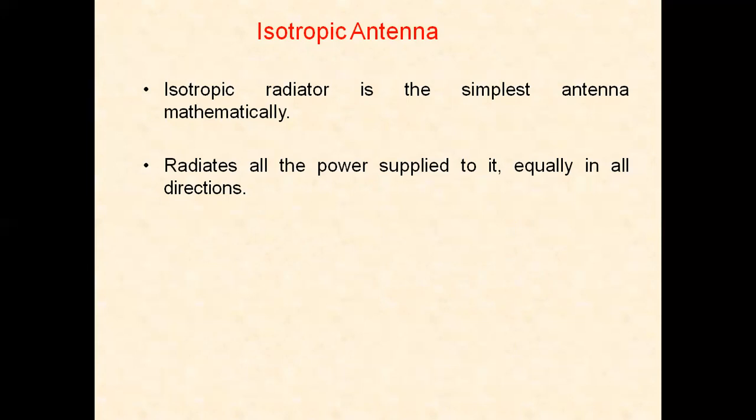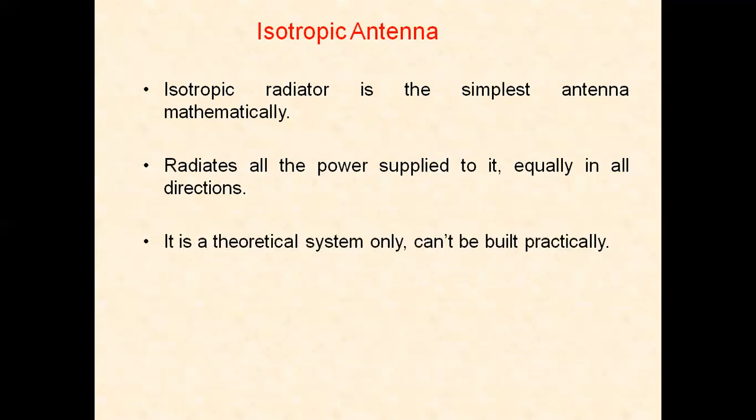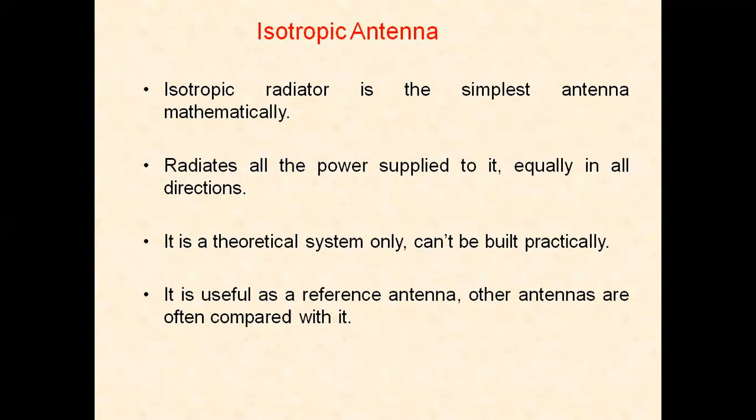It radiates all the power supplied to it in equal directions. It is a theoretical system only and cannot be built practically. It is useful as a reference antenna. Other antennas are often compared with it. So this is a theoretical antenna, and other antennas are compared with respect to the isotropic antenna. So what is an isotropic antenna? It is a theoretical antenna that cannot be built practically. An isotropic radiator is an antenna which radiates the electric power supplied to it equally in all the directions. It is a point source.